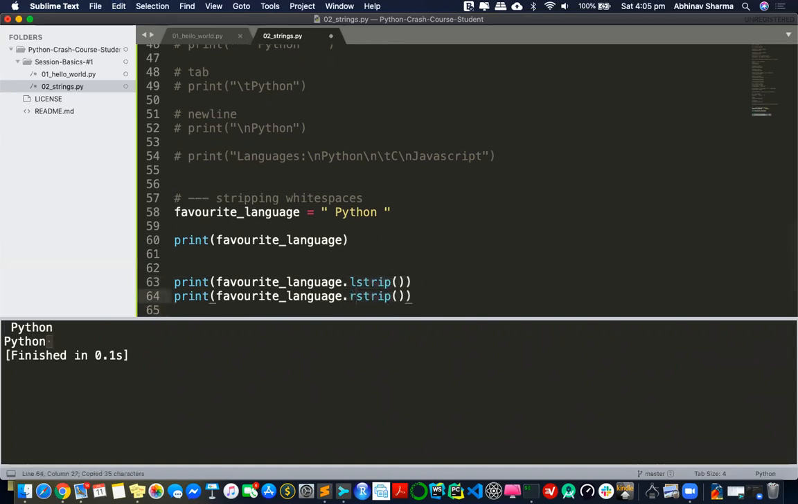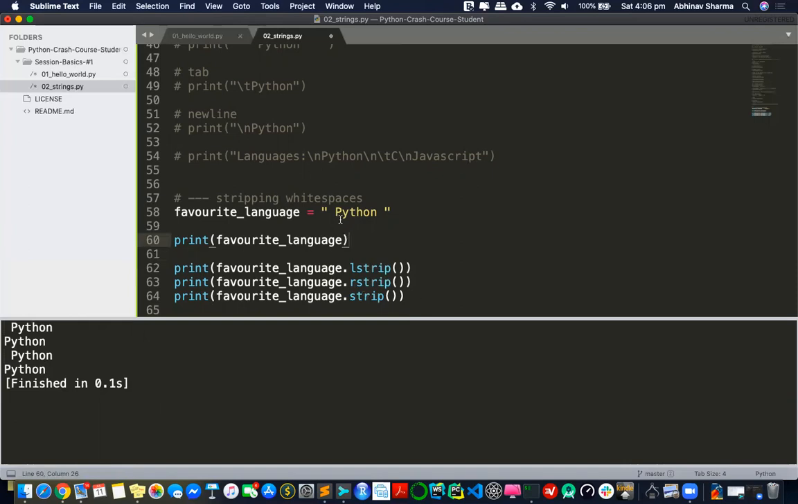If I do rstrip, then the right is gone, but the left is still there, because it just removes the right white space. It doesn't remove the left white space. Therefore, I was saying that I would have used strip. That one will remove both. You see, left is gone, right is gone. So you use strip.